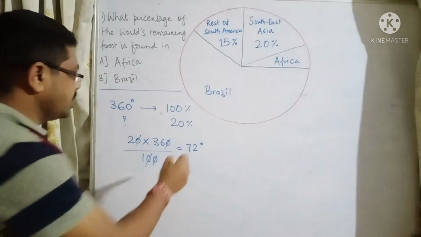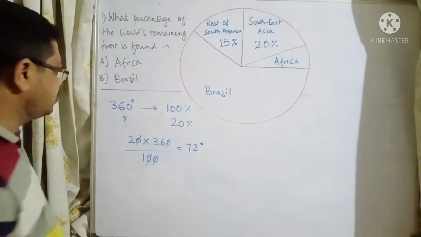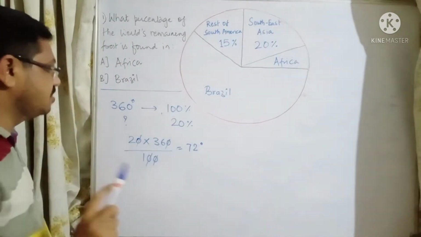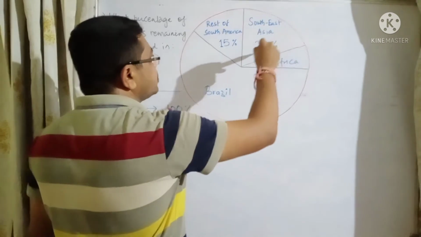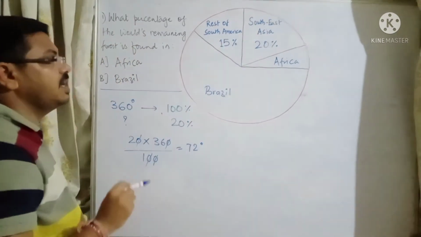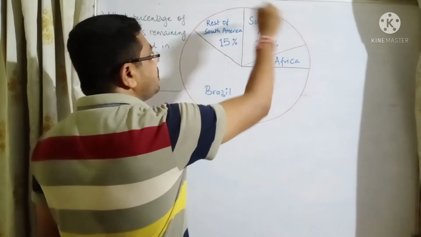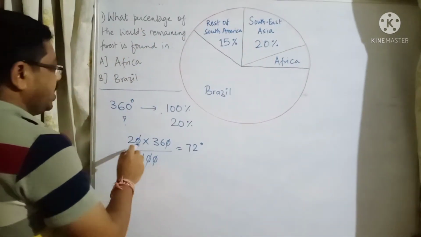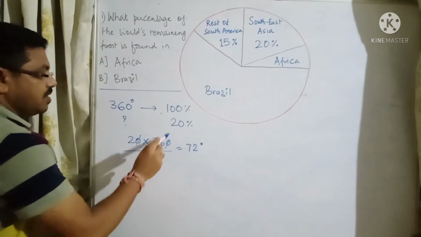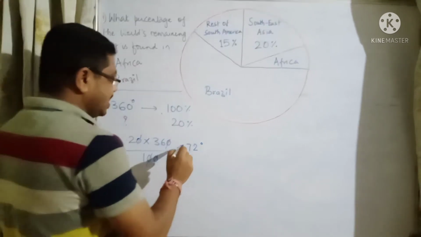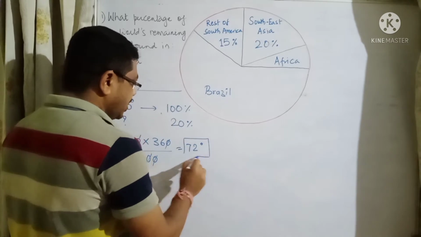This much is clear. How did we get 72 degree? This entire circle is 360 degree, which means 100%, right? We are taking that if Southeast Asia has 20%, then how much degree is this 20% covering? So 20 into 360 upon 100. If you do the multiplication, you will find 72. So this 72 is the degree.